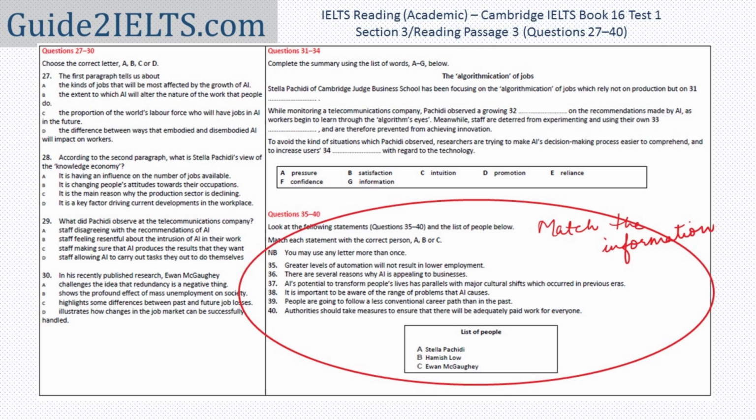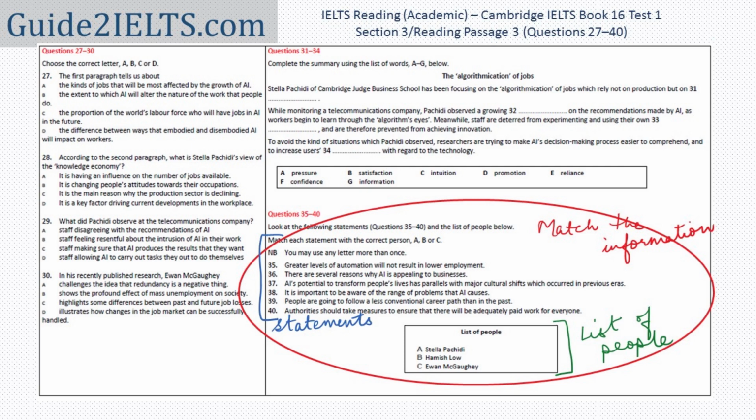This question type has many different types of questions within itself. Sometimes we have to match two halves of a sentence. At other times, like in this one, we are given a list of people and we have to match this list of statements to these people. So it could be about who said what or who discovered what.